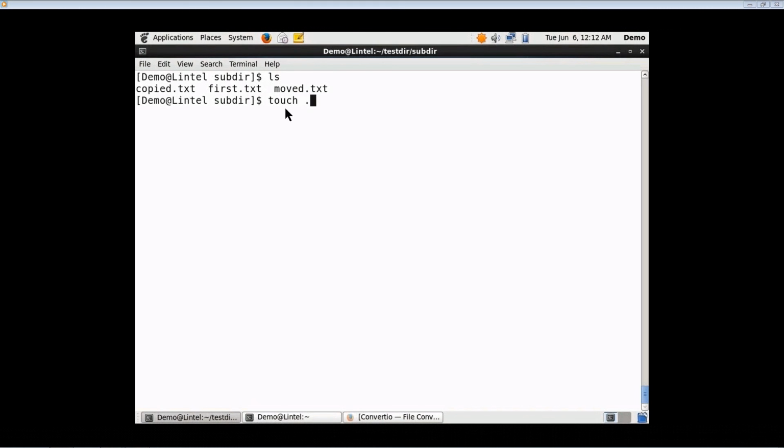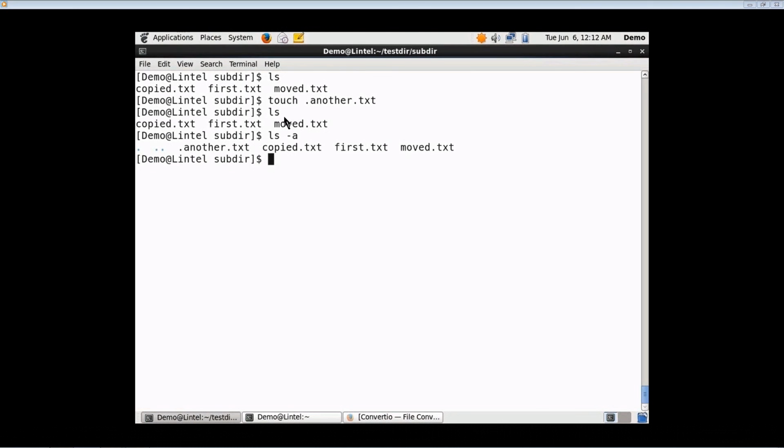I am creating a file that starts with dot. Touch command will create an empty file. By typing ls, this file is not listed. Dot another .txt is not listed by ls command, but when I say ls -a, it lists this file. So, another .txt is a hidden file. So, as I said, to create hidden file, dot is prefixed with the file name.